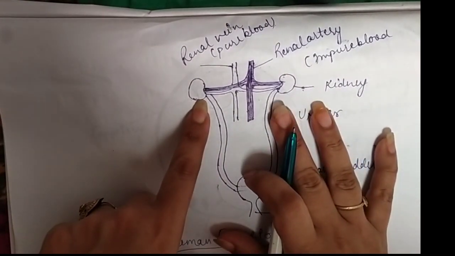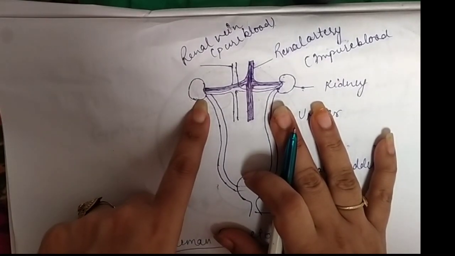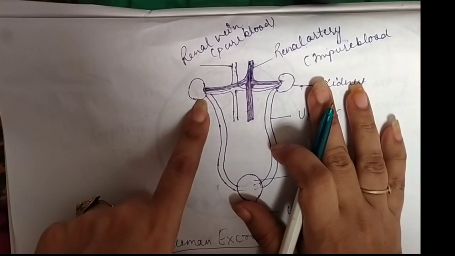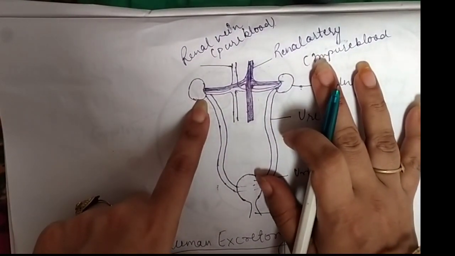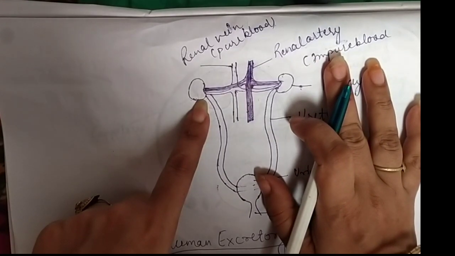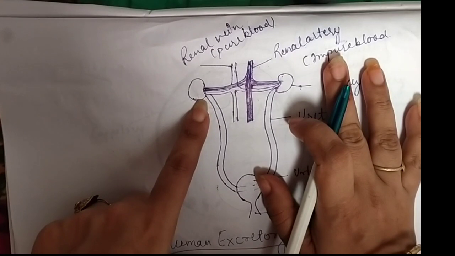These kidneys are connected together with the help of two vessels, the renal vein and renal artery. Previously in the transport system we discussed the artery and vein, and normally we know that arteries carry pure blood and veins carry impure blood, but we have studied an exception, the pulmonary vein and pulmonary artery. So here is another exception.